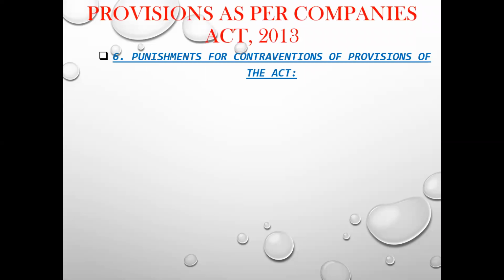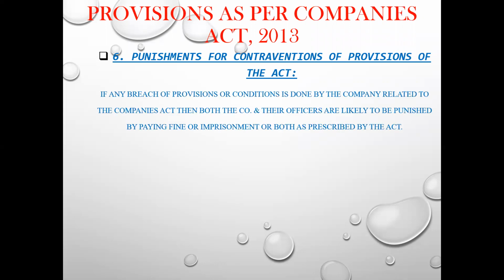Moving forward with the next P: punishments for contraventions of provisions of the Act. As we saw last year also, class, if the company does not comply with any of the legal requirements, there will be punishments of paying penalty, fine, or going to jail, that is imprisonment. In the same way, if there is any breach of provisions or conditions by the company related to the Act, then both the company and their officers are likely to be punished, that is either by being fined or imprisonment or even both, as prescribed by the Act.